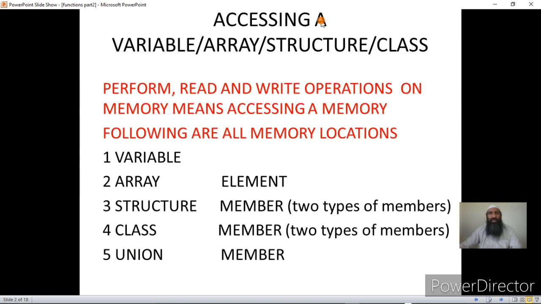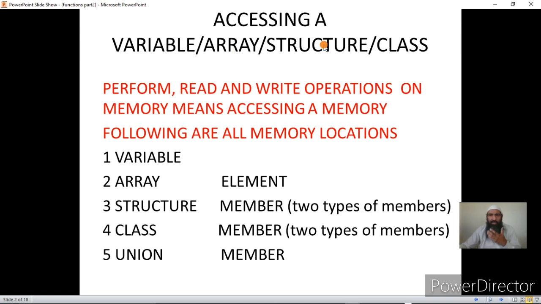Now, accessing a variable, array, structure, or class. As we know, memory is available to us in C or C++ through a variable, an array, a structure, or a class. Once we create a variable, we can access that variable, and a variable is nothing but a memory location. An array is again a set of memory locations, so an array is also memory. It is actually memory that has got a group name and a subscript.